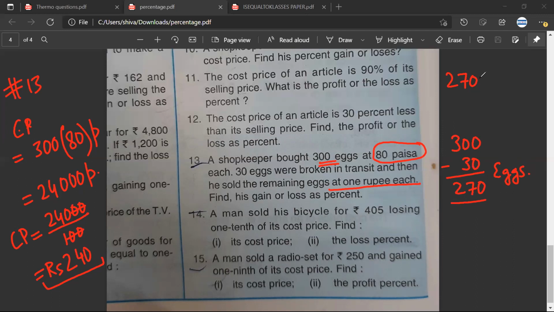So sell price would be 270. After the 30 eggs, the others are broken. So we have to do 270 minus 240, which is 30. Then we have to do 30 upon the cost price. So the cost price would be 240. So we have to do 30 upon 240 into 100. शाबाश.